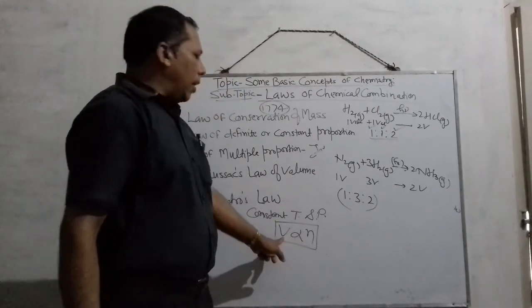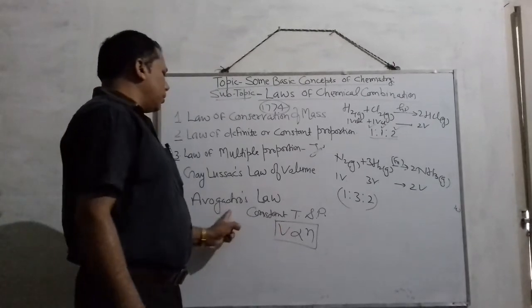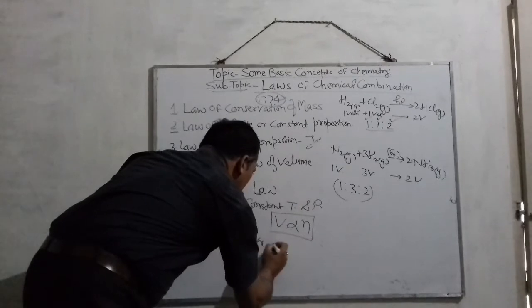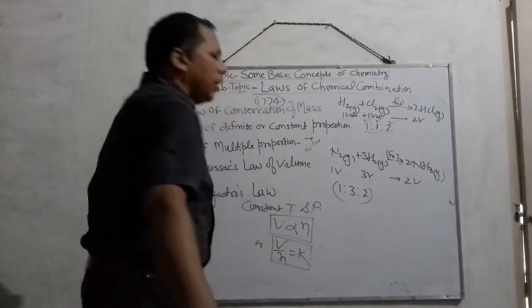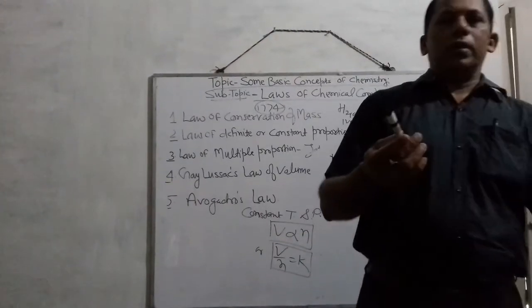If V represents volume and N represents number of moles, then according to the Avogadro law, V upon N is K, where K is a constant called the Avogadro constant.